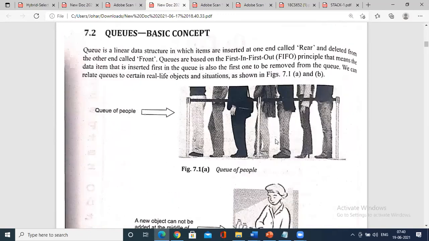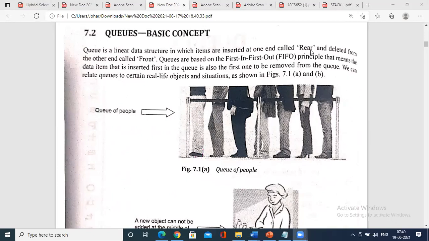Similarly, you could see a queue of people waiting for a ticket. The queue has certain characteristics. The person standing at the front gets service first. Then the second person gets the service, then the third, the fourth, and there is a limit to the queue: 1 2 3 4 5 6. Another new person will get a chance only when this person gets out of the queue. This is a concept that you need to understand.